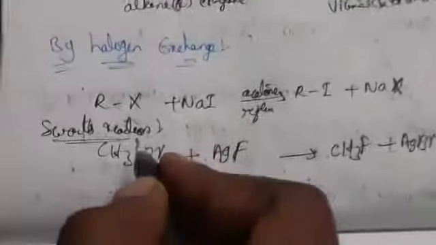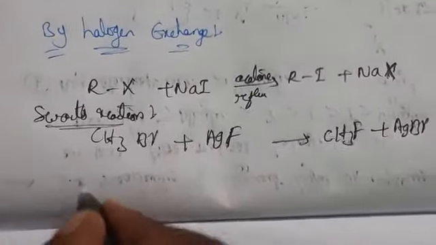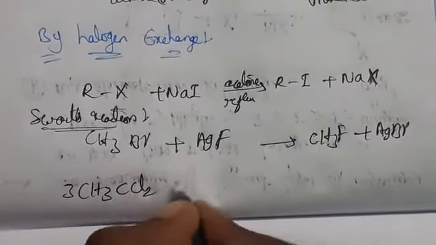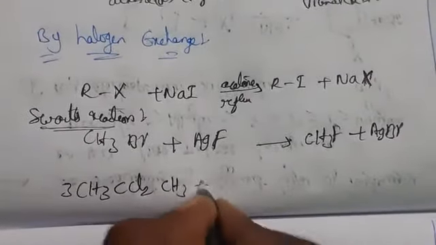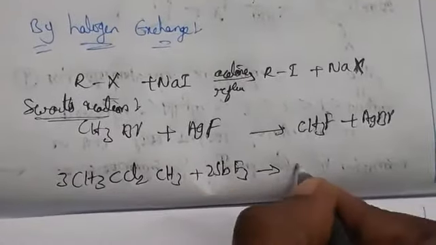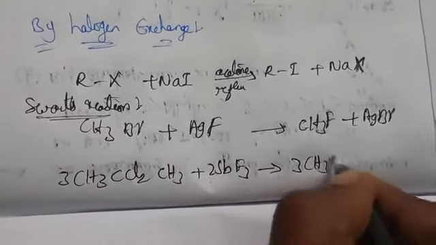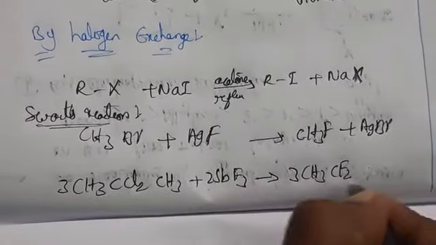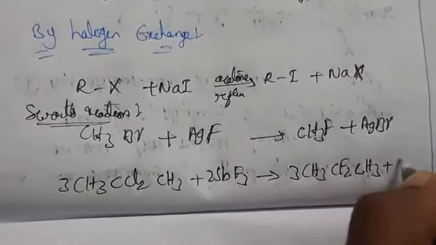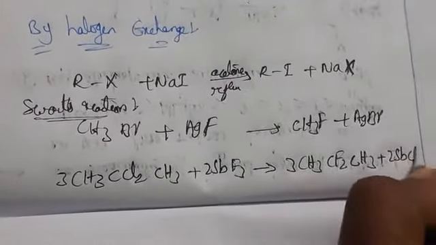And not only this, we can take another example also, that is 3 moles of CH3CCl2CH3 plus 2 SbF3, antimony trifluoride. So it will give 3 CH3CF2CH3 plus 2 SbCl3.